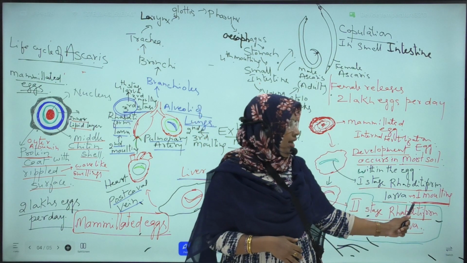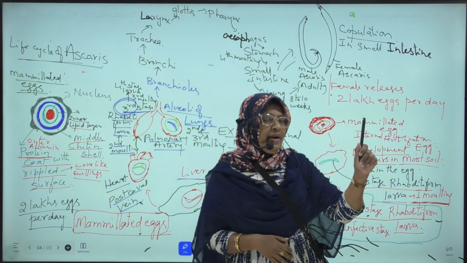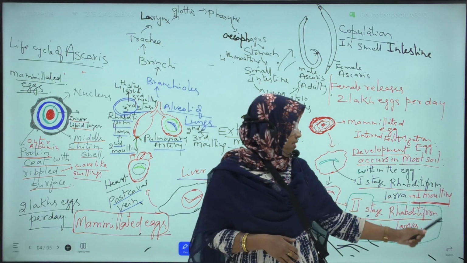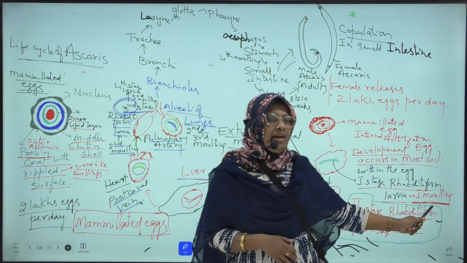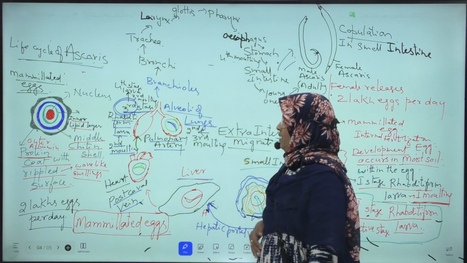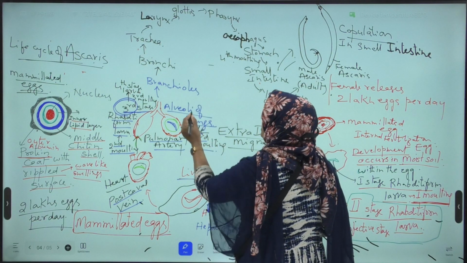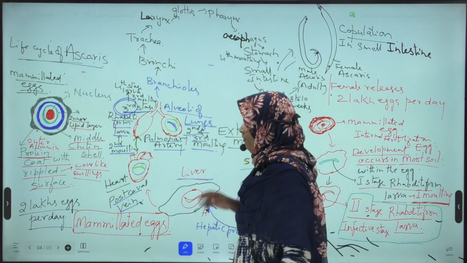The first molting takes place in moist soil, where the first stage rhabditiform larva undergoes first molting and forms second stage rhabditiform larva.